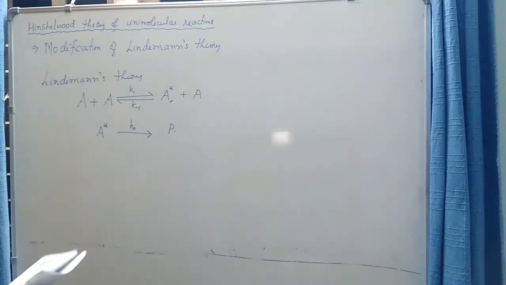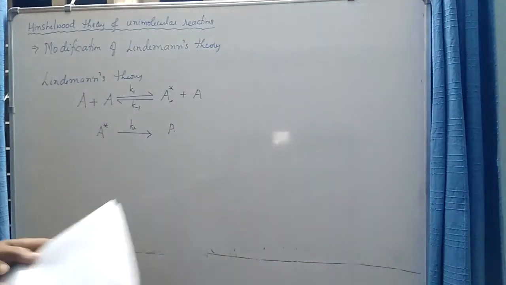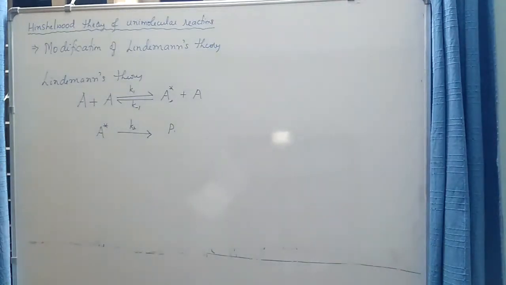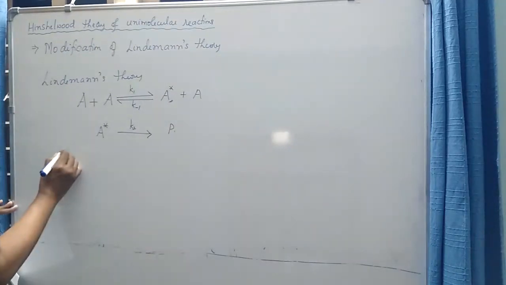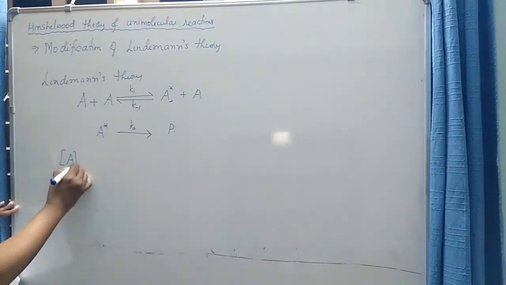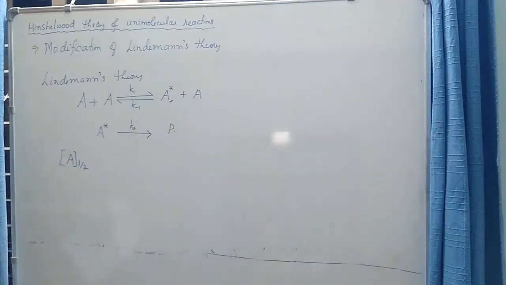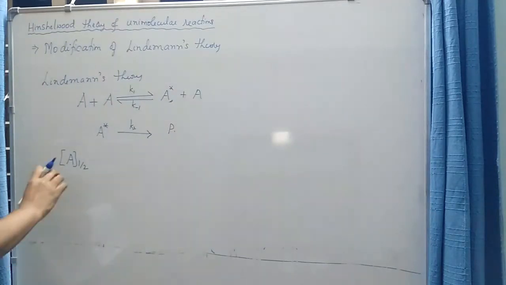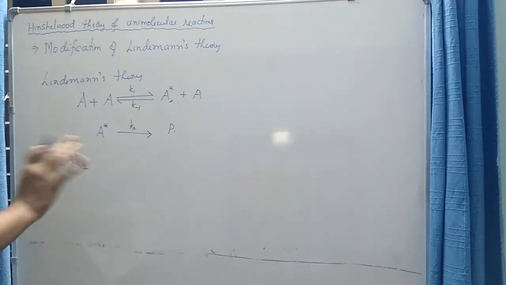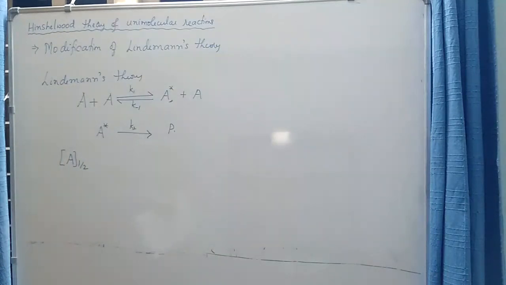Though this theory is successful in explaining most of the experimental aspects related to unimolecular reaction, the theory failed to explain two important points. According to Lindemann, there should be a particular concentration labeled as A 1/2, or A half, which represents the concentration of the reactant where there is a transition of the reaction from first order to second order.